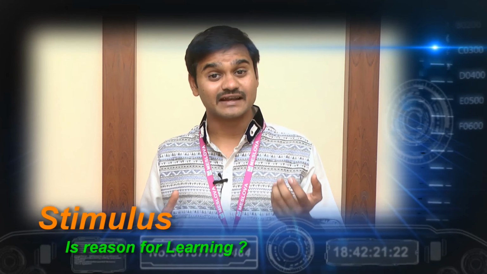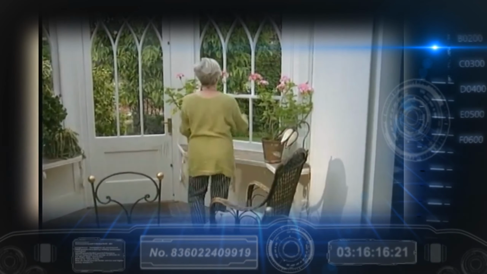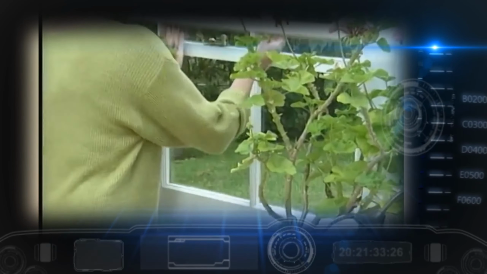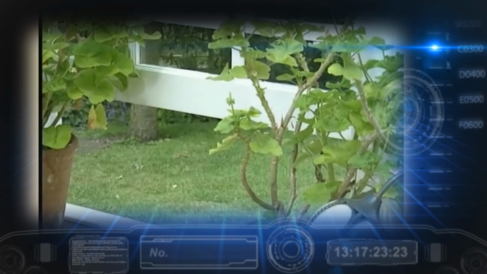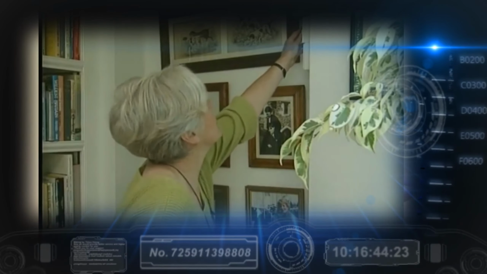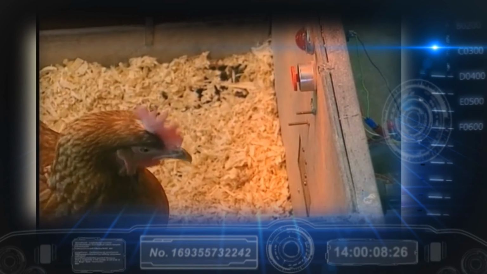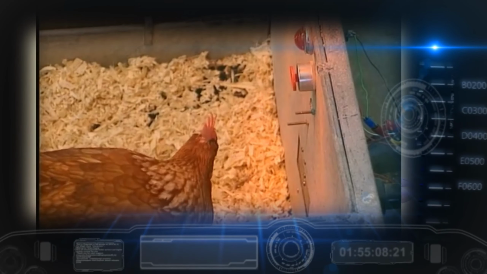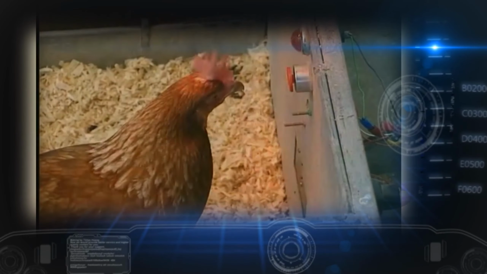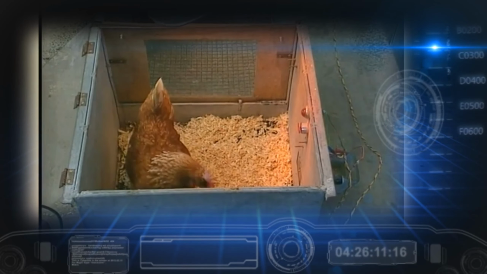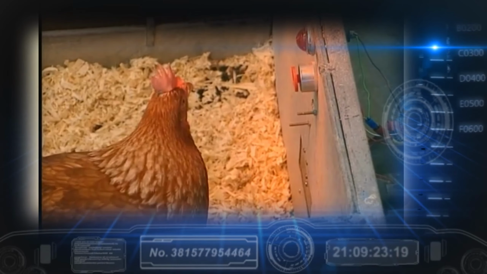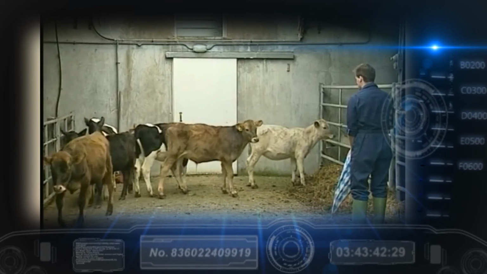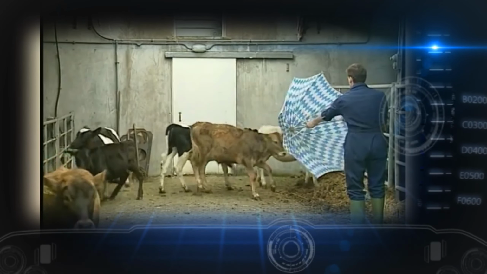Is stimulus the reason for learning? Let's see what happens. This woman feels hot, but she learned by experience how to cool the room. This hen is dealing with excess heat. Is this a simple reflex response? Like the woman, this hen shows a learned response to heat. These cows are demonstrating a learned response.